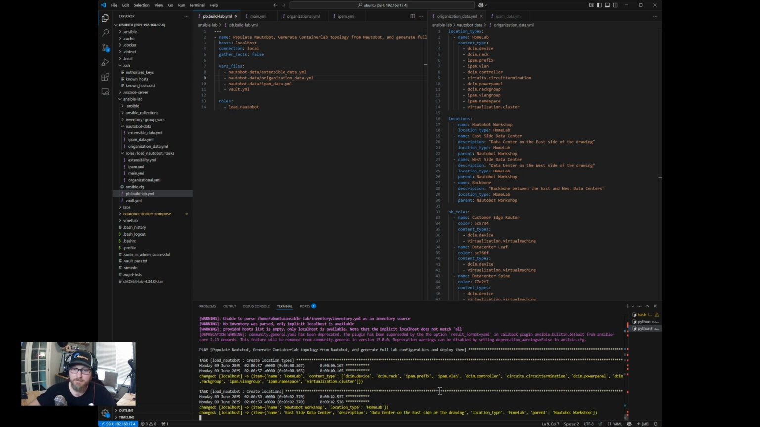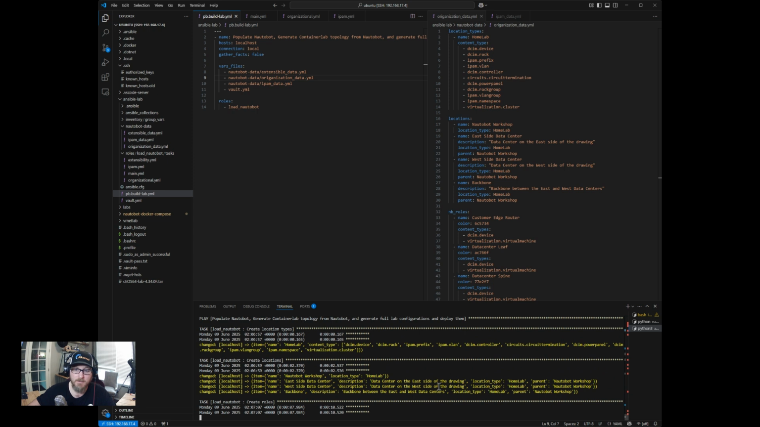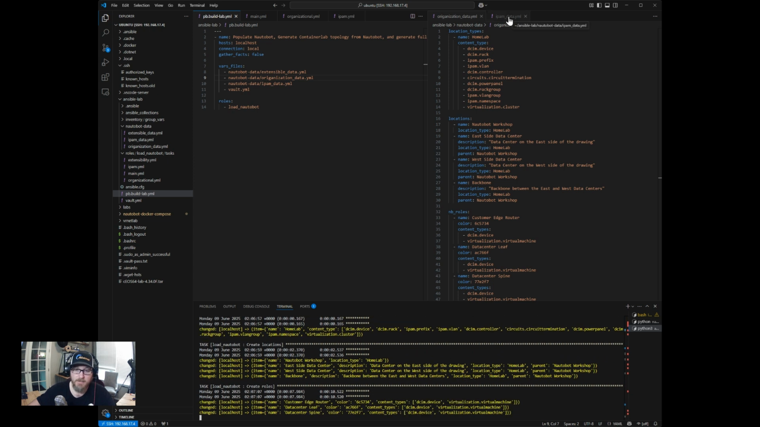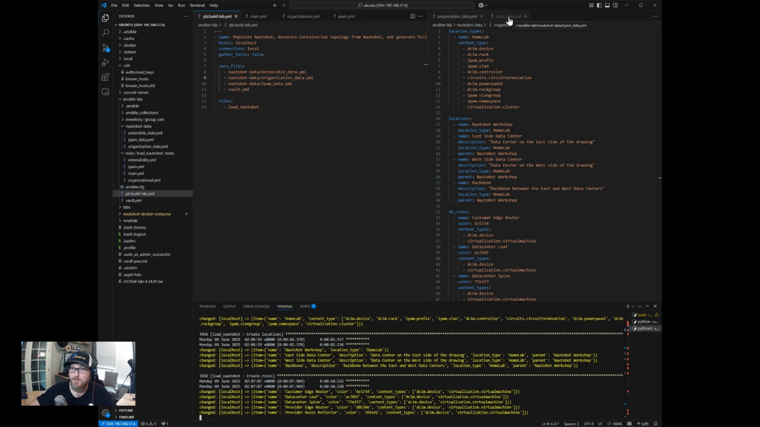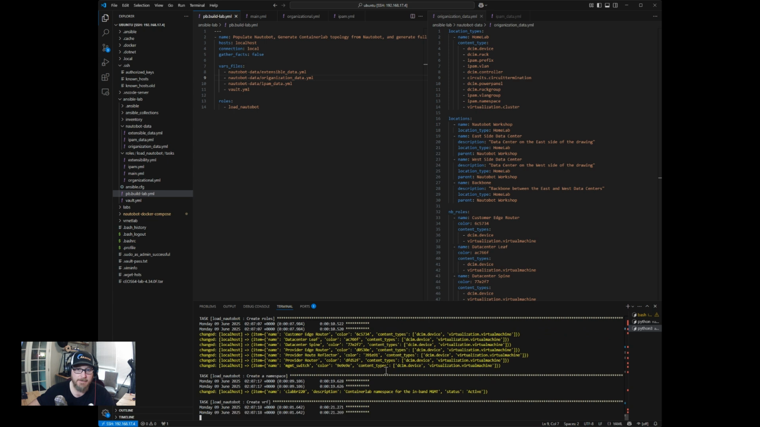Okay, I think I was misspelling something. There we go. All right, so we'll go through, create the location types, the locations, the roles, all the IP addresses, the prefixes, and VRFs and all that stuff.